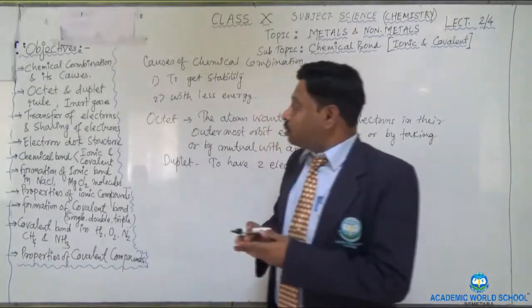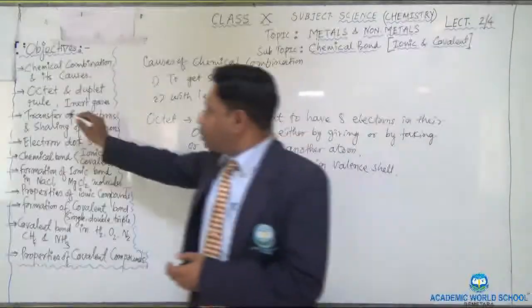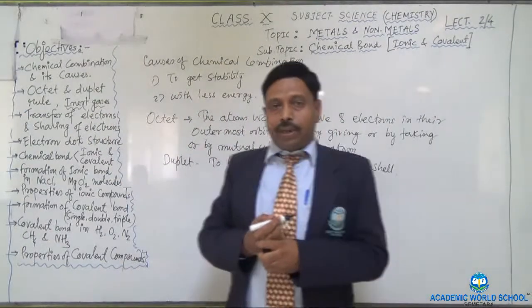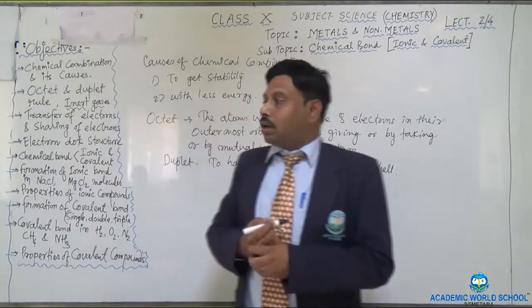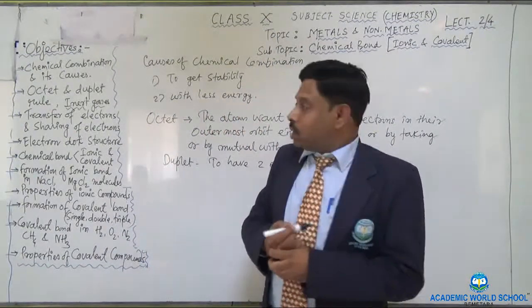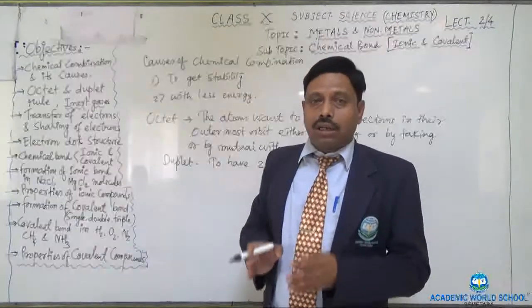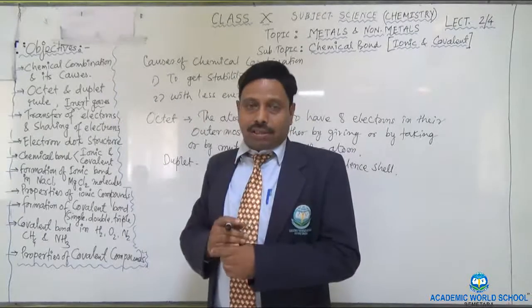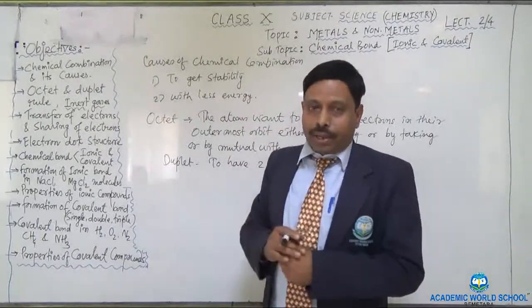Before going to know about the inert gas configuration, you have to know what you mean by the inert gas. If you see the periodic table, there is a 0 group, or your 18 group. Those elements, helium, neon, argon, krypton, xenon and radon, are known as inert gases or the noble elements because they have fully filled orbit.